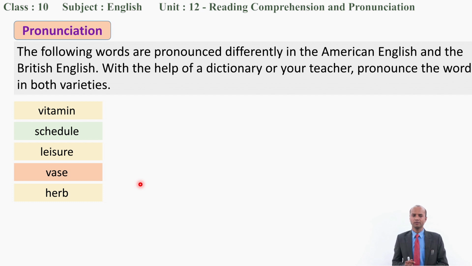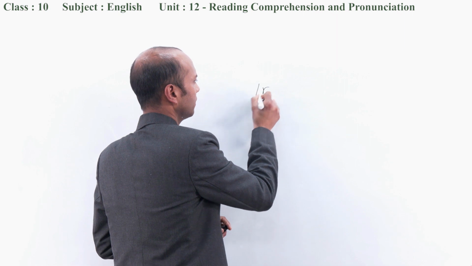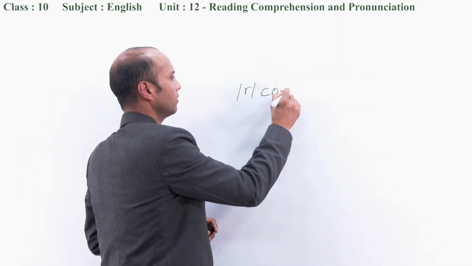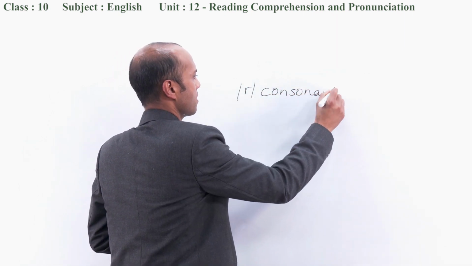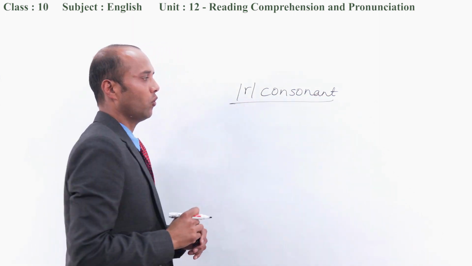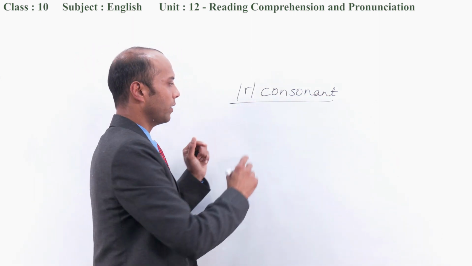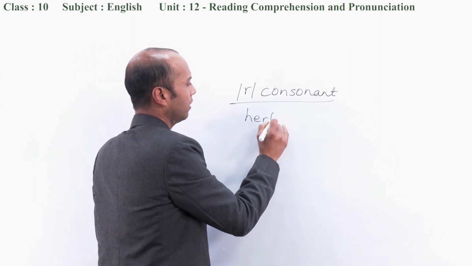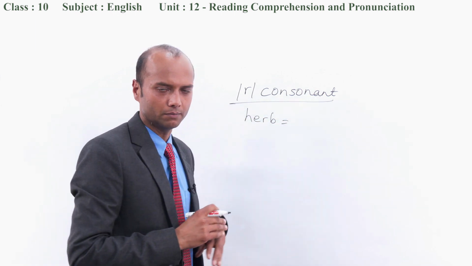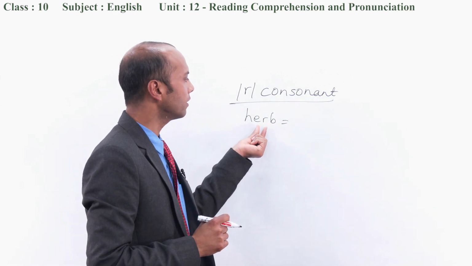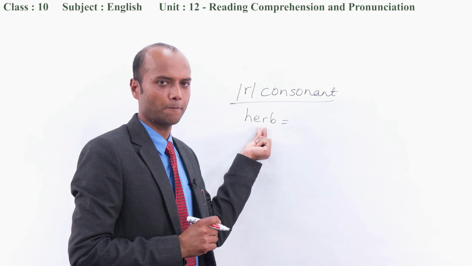Herb. So one thing, just listen to this word and I'll say one thing to you. Herb. Okay, so when there is, for example, an R sound followed by a consonant, British people don't pronounce this one. That's why this H-E-R-B becomes herb for British and herb for American.